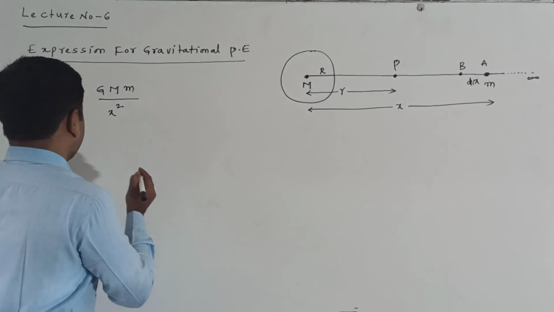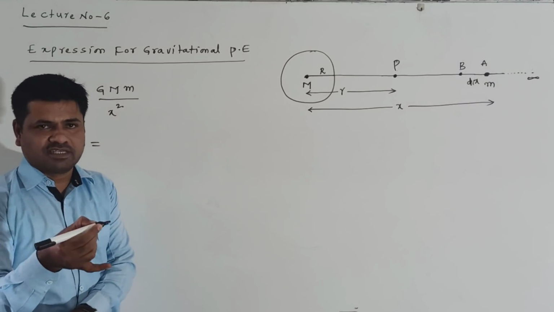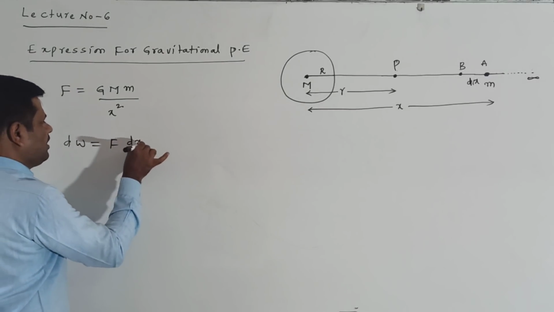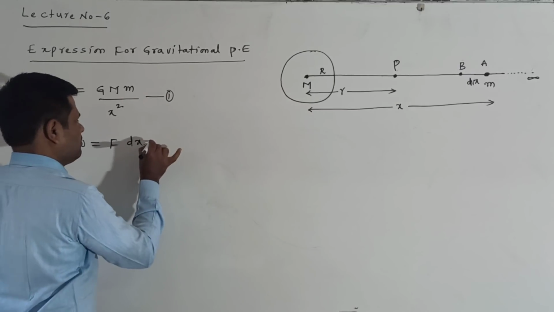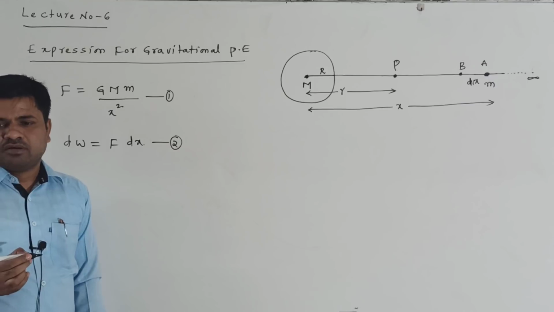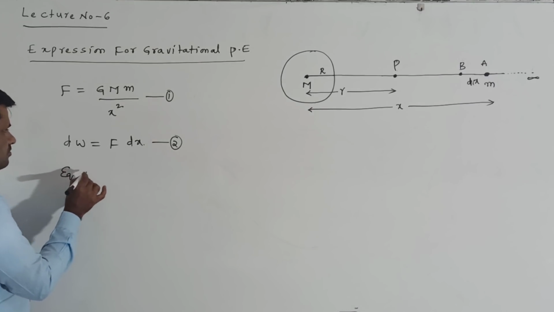That work can be written as dW, small work, because it is moving a small distance dx from A to B. Now small work dW is equal to F into dx. Here work is equal to force into displacement.